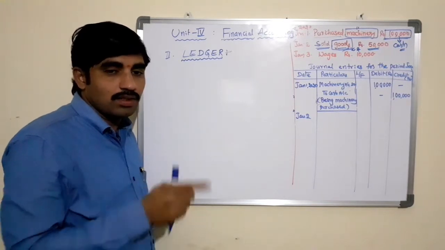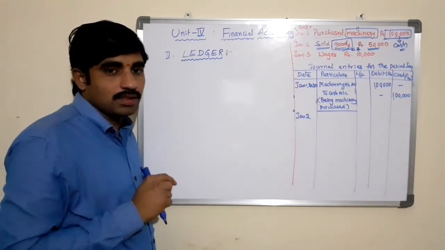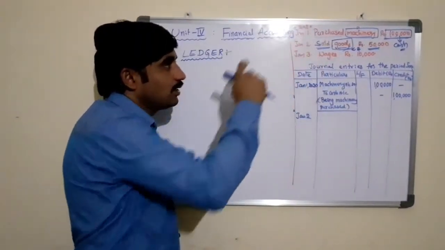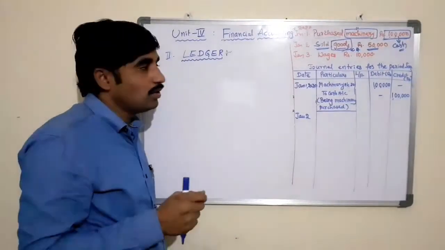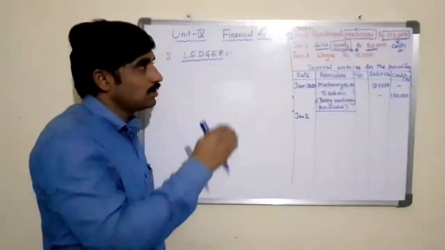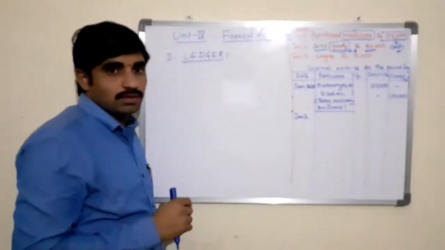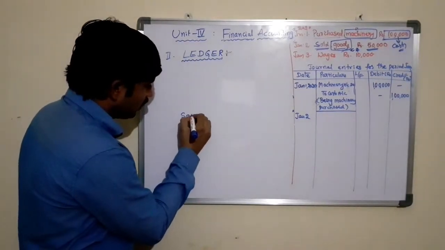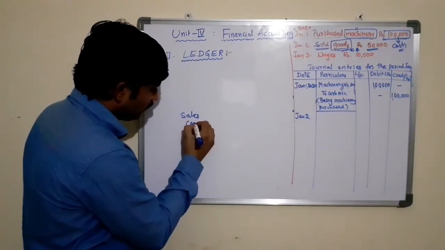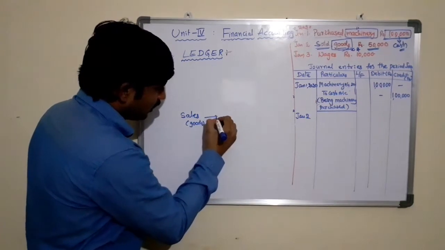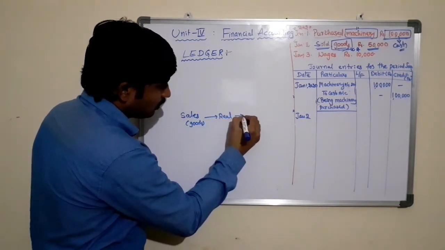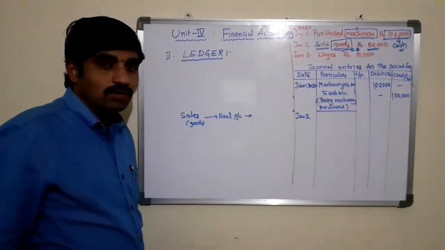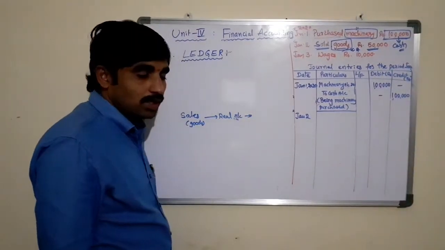As per real account, debit what comes in, credit what goes out. So when you have sold goods to the outsiders, the goods are going out. So here we can write sales in terms of goods relating to the real account. According to real account, debit what comes in, credit what goes out.